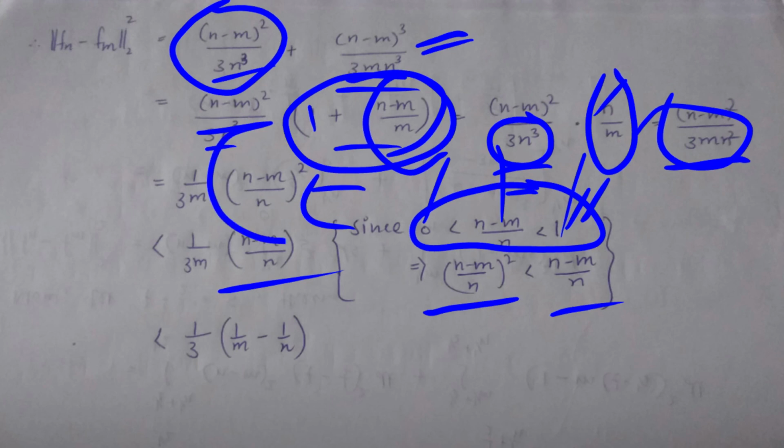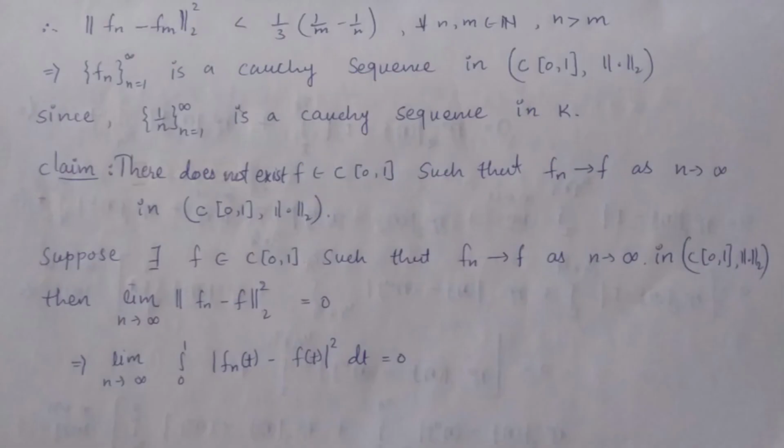So (n minus m upon n) whole square is less than (n minus m upon n), and you can write it as 1 upon m minus 1 upon n. So this is less than 1 upon 3 times (1 upon m minus 1 upon n).